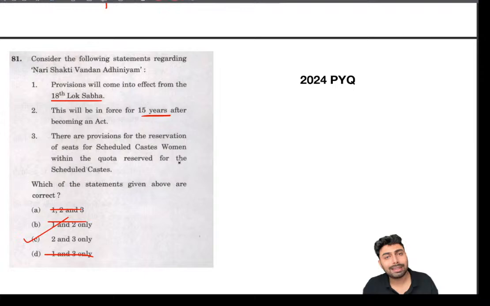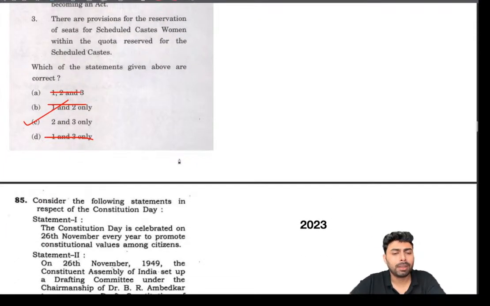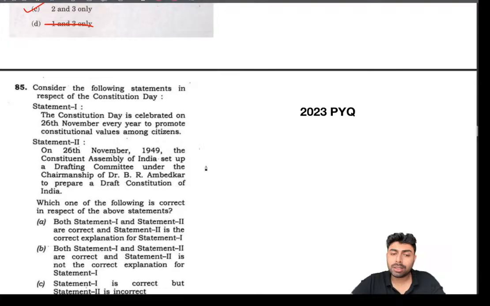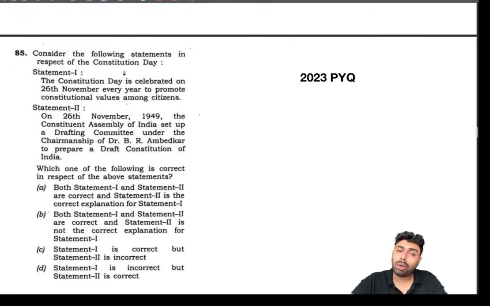They won't be going into the details prior to that, but starting from 100, it's very relevant. Then again, this is a case of switching up of dates. Okay, Constitution Day. Constitution Day is celebrated on 26 November every year. You may know or you may not know, but it's fine.